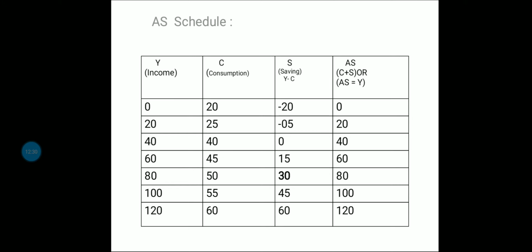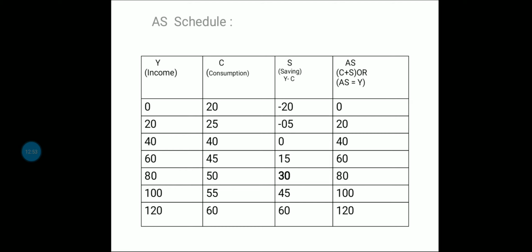Then while calculating, AS is nothing but the combination of consumption plus savings, or AS can also be termed as national income or Y. So that is why we write AS is equal to Y. At the zero level of income it is 0, because C plus S, 20 minus 20, becomes 0.